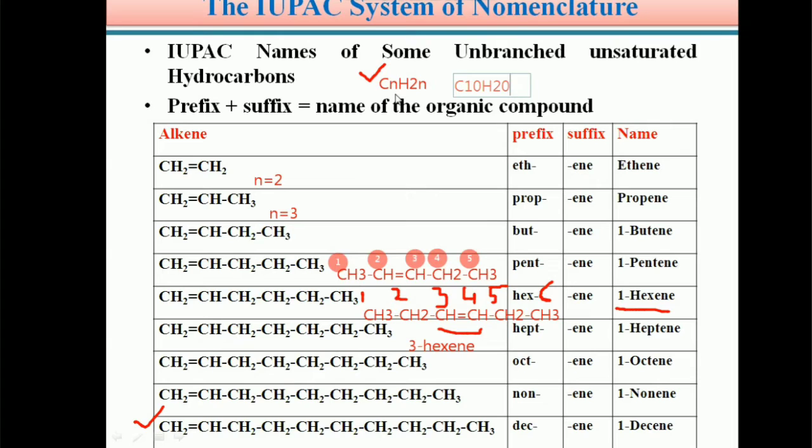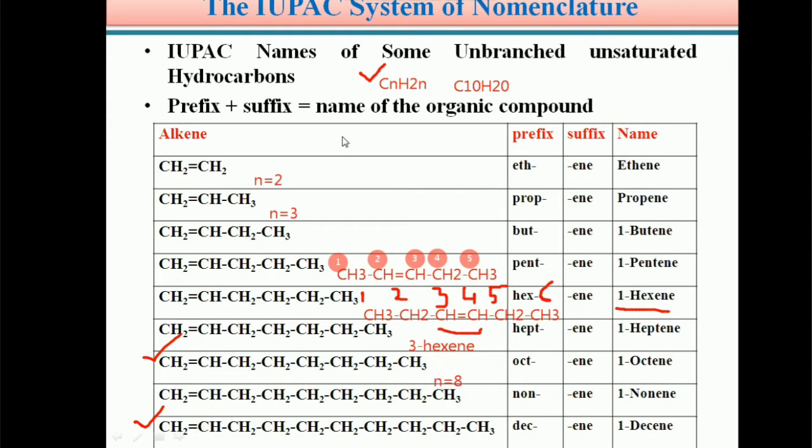Or you can take one more example, octene. In case of octene, 8 carbon atoms are present. Therefore, its n value is 8.